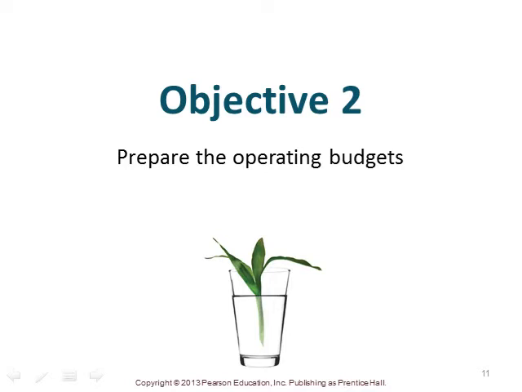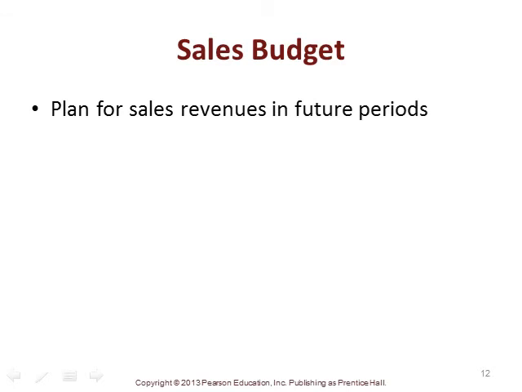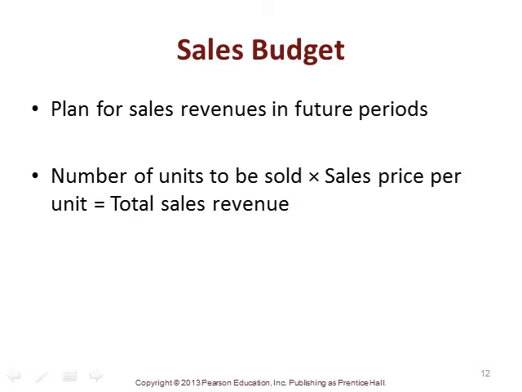So then let's talk about, how do we prepare the operating budgets? When we're talking about a sales budget, that becomes the basis for every other budget. We plan for sales revenues in future periods, and once we've gotten that, we end up turning that into a total sales revenue, which is comprised of the number of units to be sold times the sales price per unit. The rest of the operating budget depends on the sales budget. So let's take a look at an example of a sales budget.